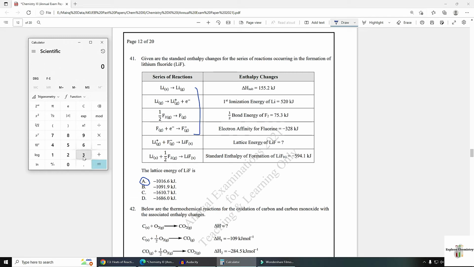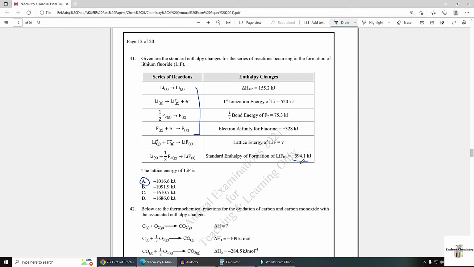So 155.2 plus 520 plus 75.3 minus 328 plus... answer is A. Why have I added? Because this value was written in negative and this was larger than 422.5. So you need to add the values and write the unit of the larger one.